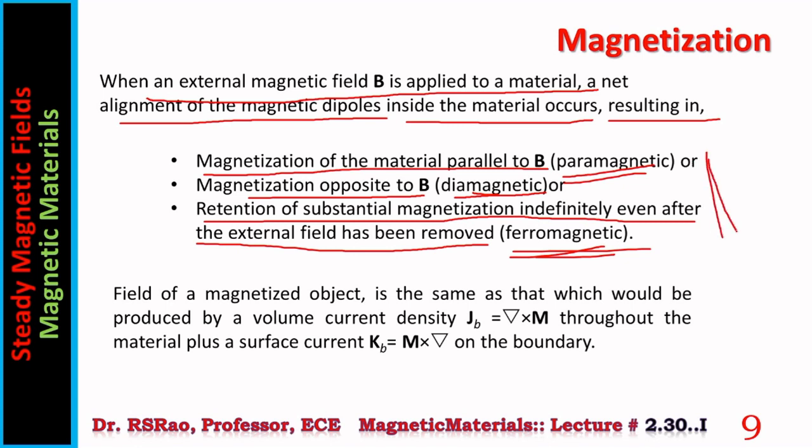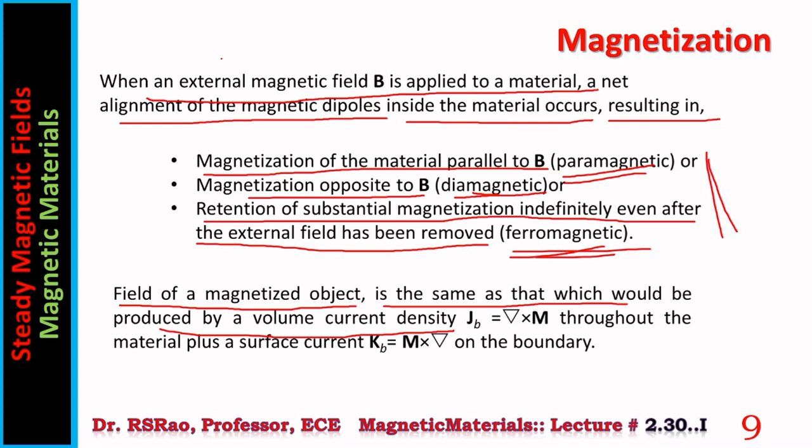Certain other types of magnetic materials are also there. We will study about them later. The field of a magnetized object is the same as that which would be produced by a volume current density Jb given by curl M throughout the material, plus a surface current Kb, M cross n, on the boundary.